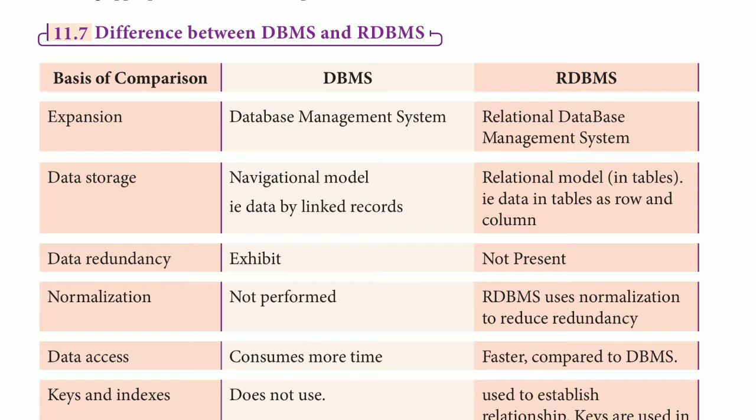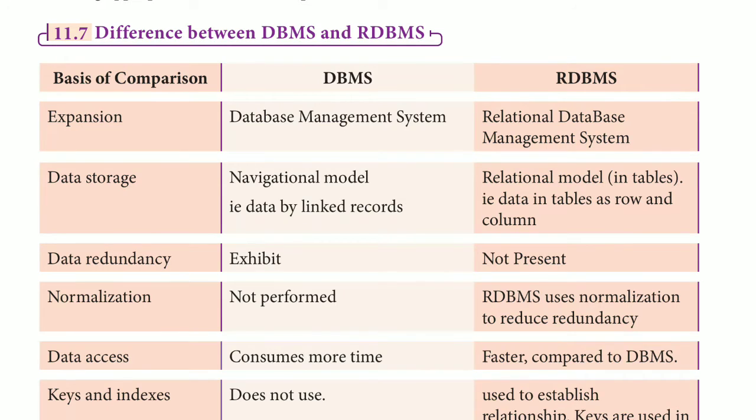Normalization means reducing the data by finding duplicate or repeated elements. This kind of reducing the data by finding duplicate elements is known as normalization. So here you can see that normalization is used to reduce redundancy in RDBMS.